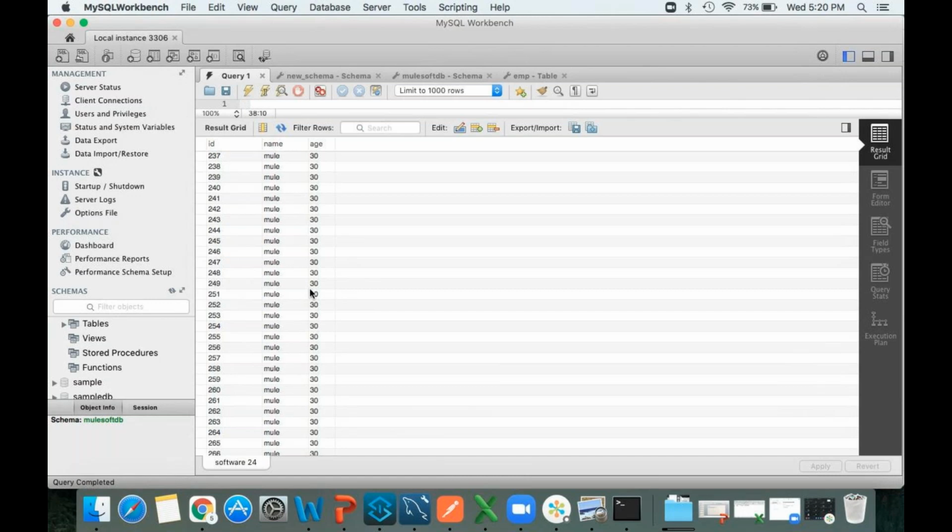See, in the parallel for each, what is the advantage over here? If I process 100 records, except failed records, all remaining records will be executed. Clear? So to overcome the drawbacks of the for each statement, parallel for each came into picture. It executes all the records except the failed record.